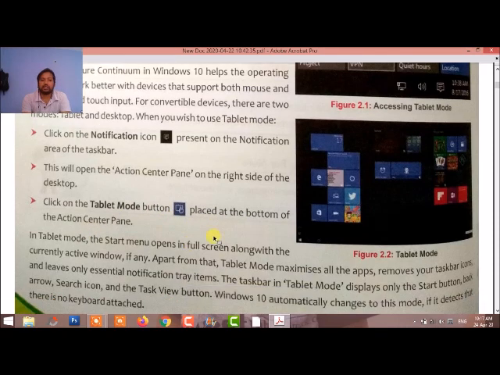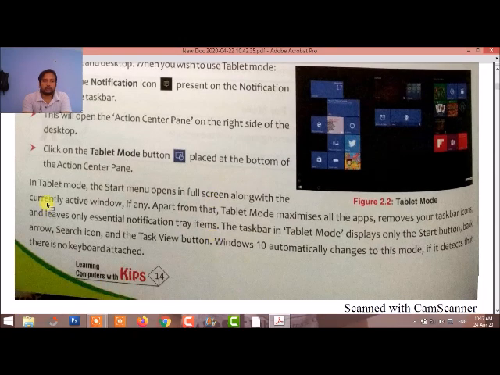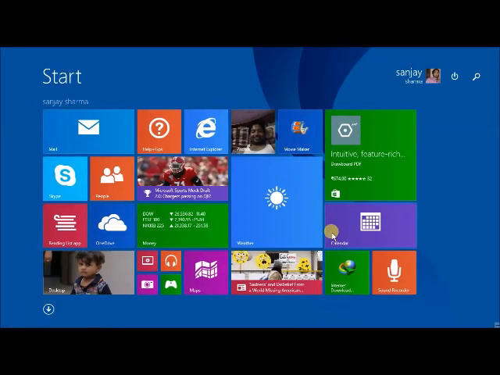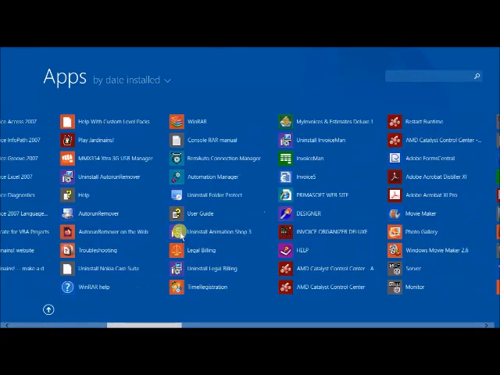In tablet mode, the Start menu opens in full screen along with the current active window. All the apps are maximized, and it removes your taskbar icons and leaves the essential notification area. For example, let's see here, it is the tablet mode, and now we can see the different types of programs installed in this system, all in tablet mode.